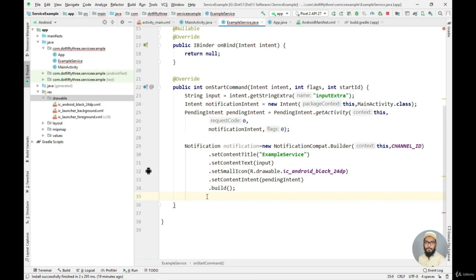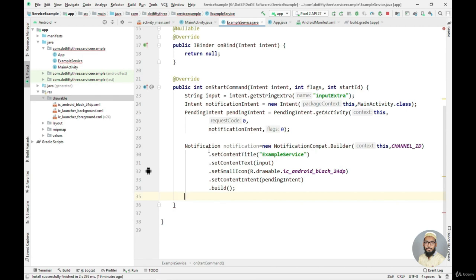So this notification class actually returns a notification object. When we want to display a notification, we normally call the notify method on notification manager, but we do not need to do it here as the service class does it itself.